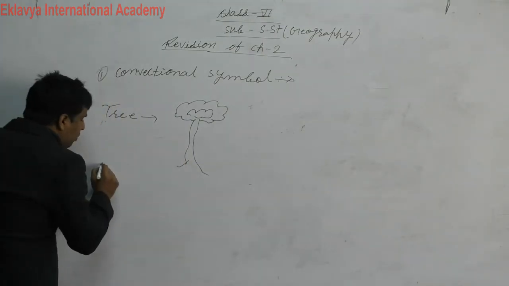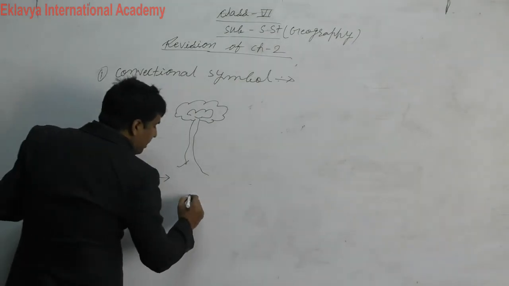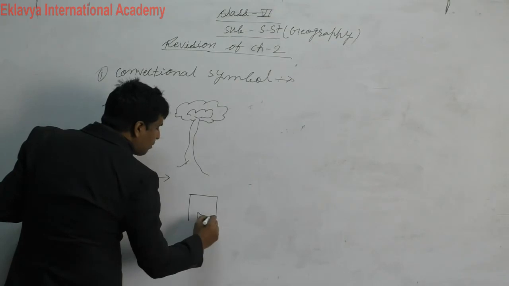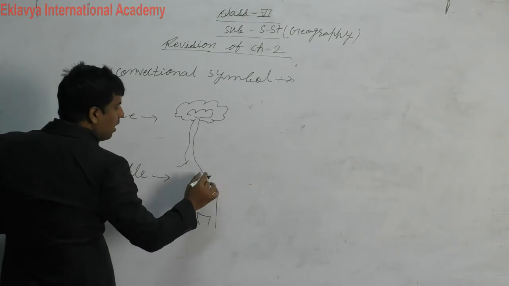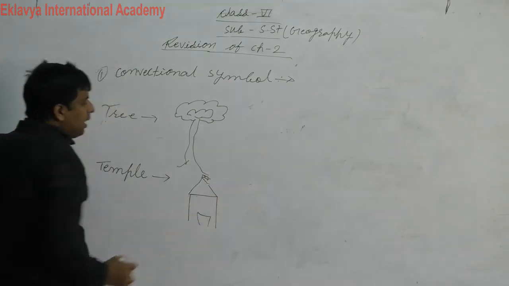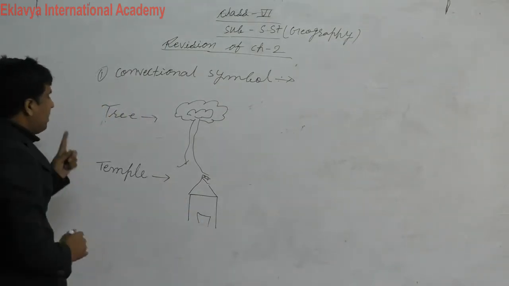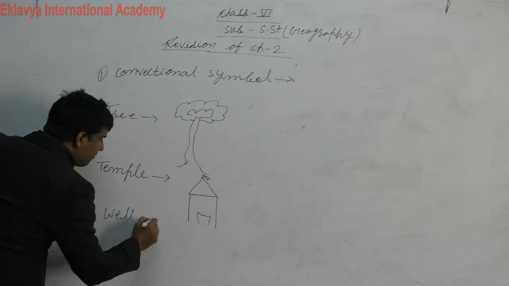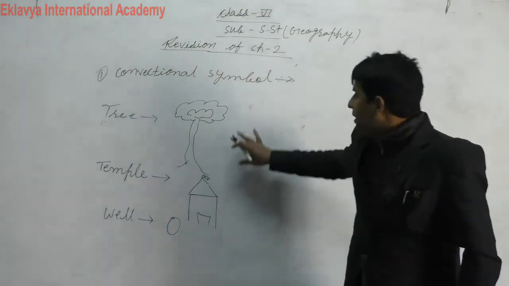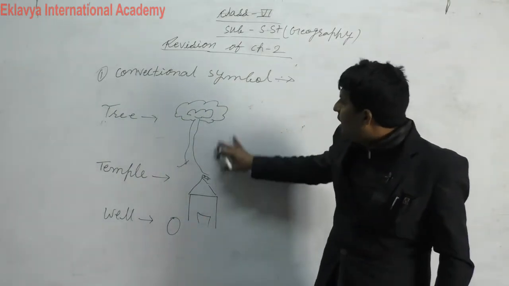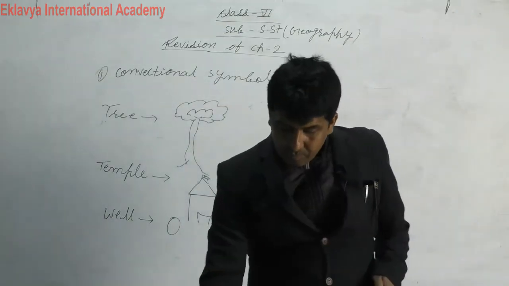If you want to make a temple, then you have to do like this. You can show this type: temple, tree, well. This is the conventional symbol of the following words. So this type you can show in your book.